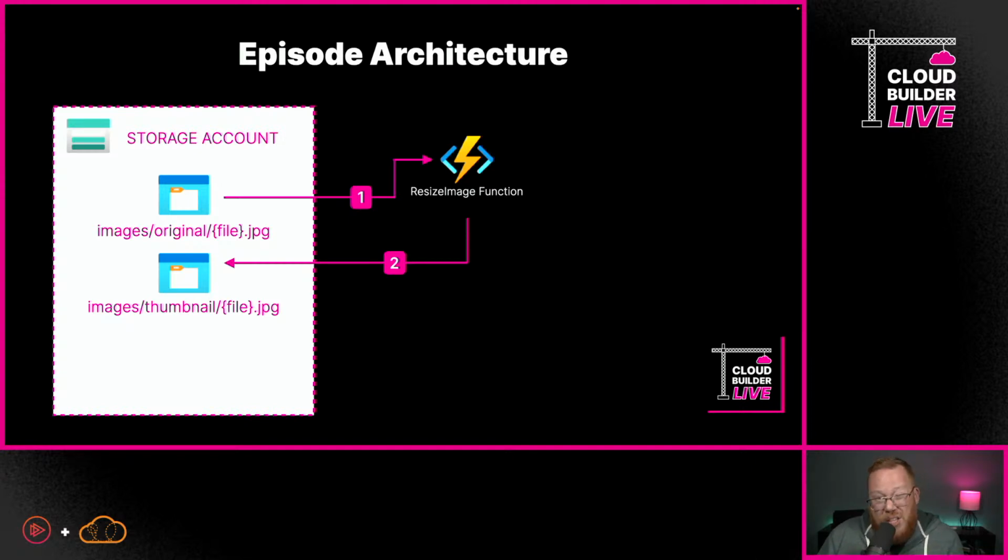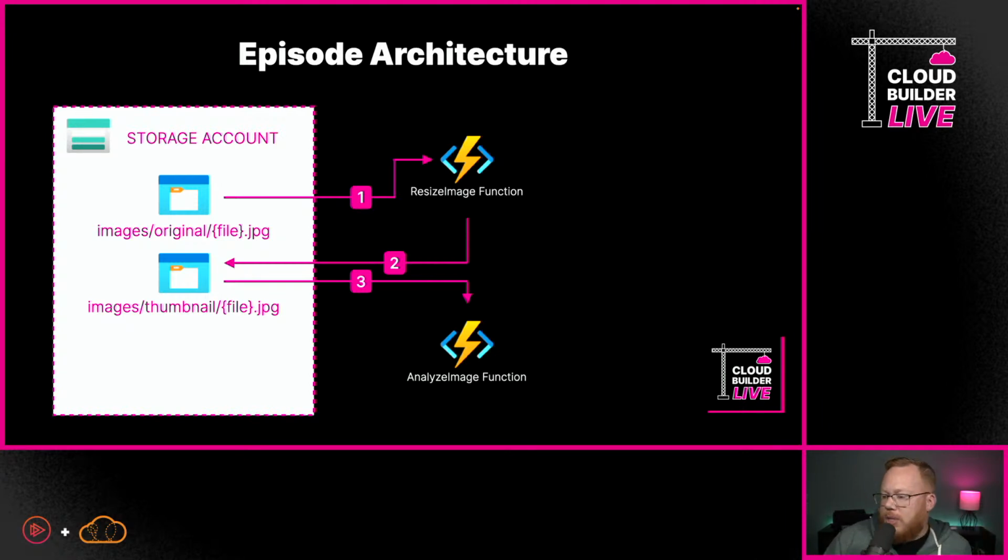Now, I'm going to basically follow the same structure. We'll use the same file name. It'll just be in a different folder. Now, you're noticing here we're using this kind of event-based approach tonight. We're going to let that trigger another Azure function, and this one is going to be called Analyze Image. And this is all about sending it over to cognitive services. We'll talk about cognitive services in a minute.